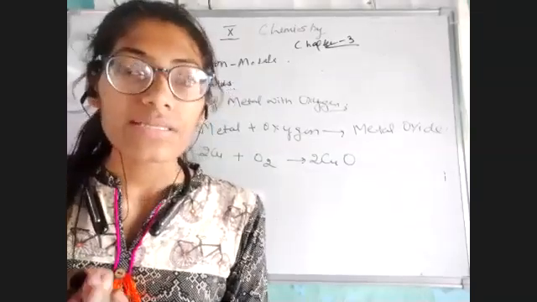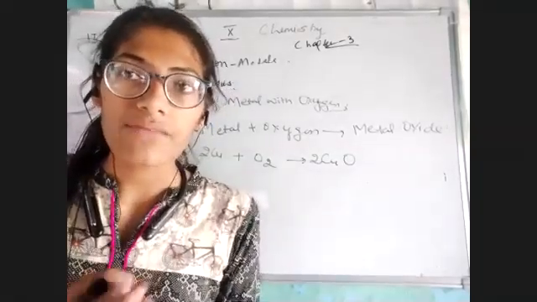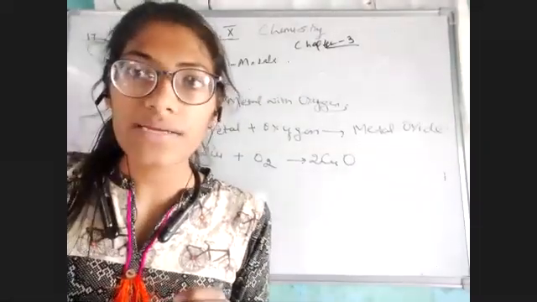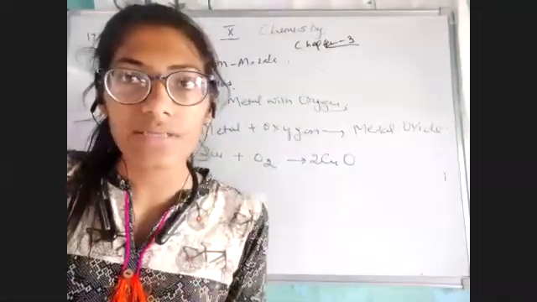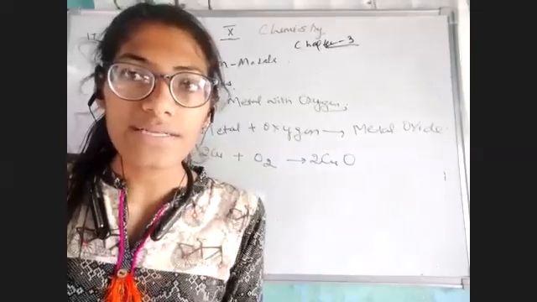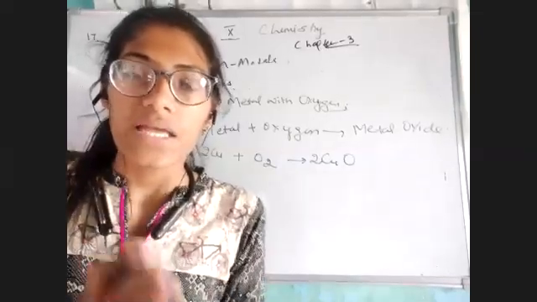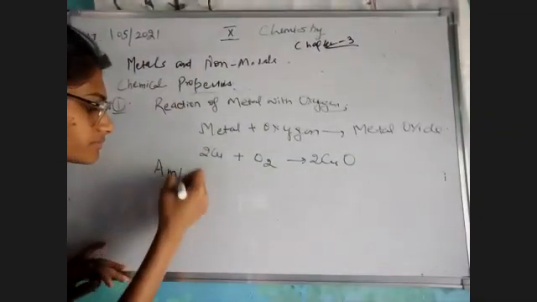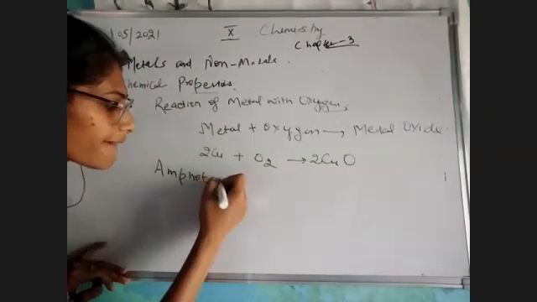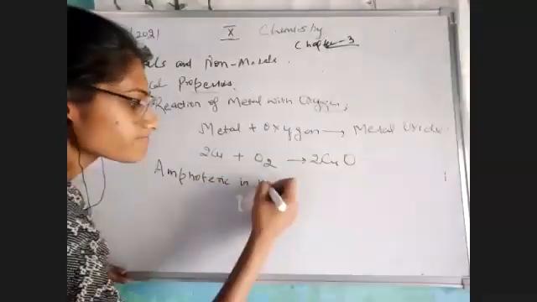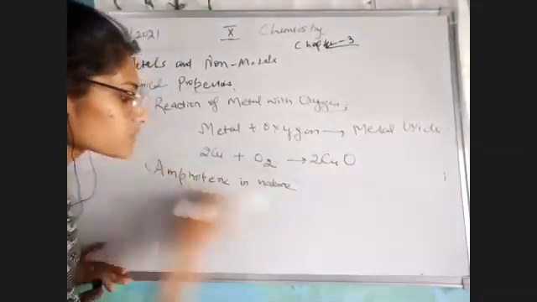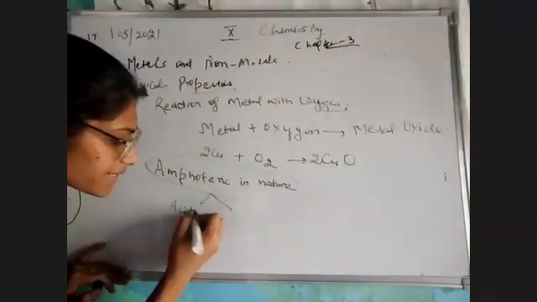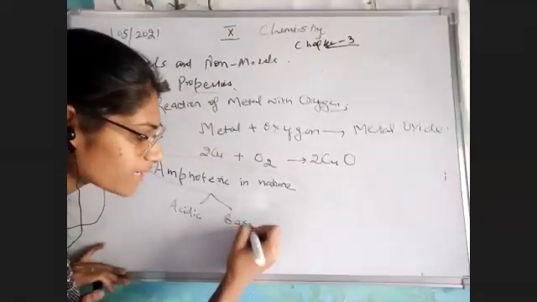but there are some metals which can behave as acidic as well as basic. That means they can react with acids and they can also react with bases. And those metals which can show both acidic as well as basic nature are known to be amphoteric. Amphoteric is a property by which a substance can behave as both acidic and basic.